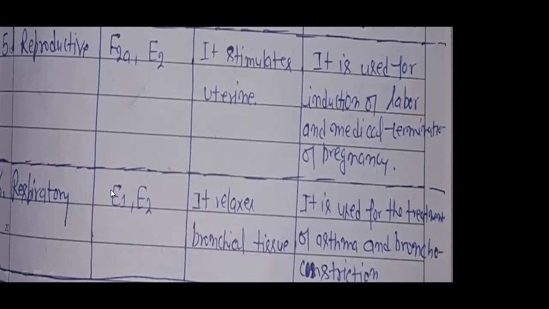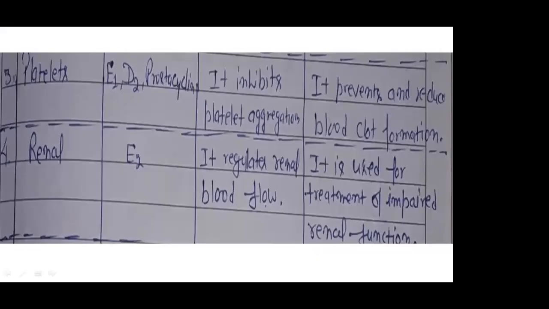Either it is related to respiration problems, asthma problems, or to our reproductive system, the uterus, especially during pregnancy. Or it is related to our renal part, if there is a problem due to not proper blood flow. There are so many problems which we can resolve when we use prostaglandin, so many types of problems inside our body, right?